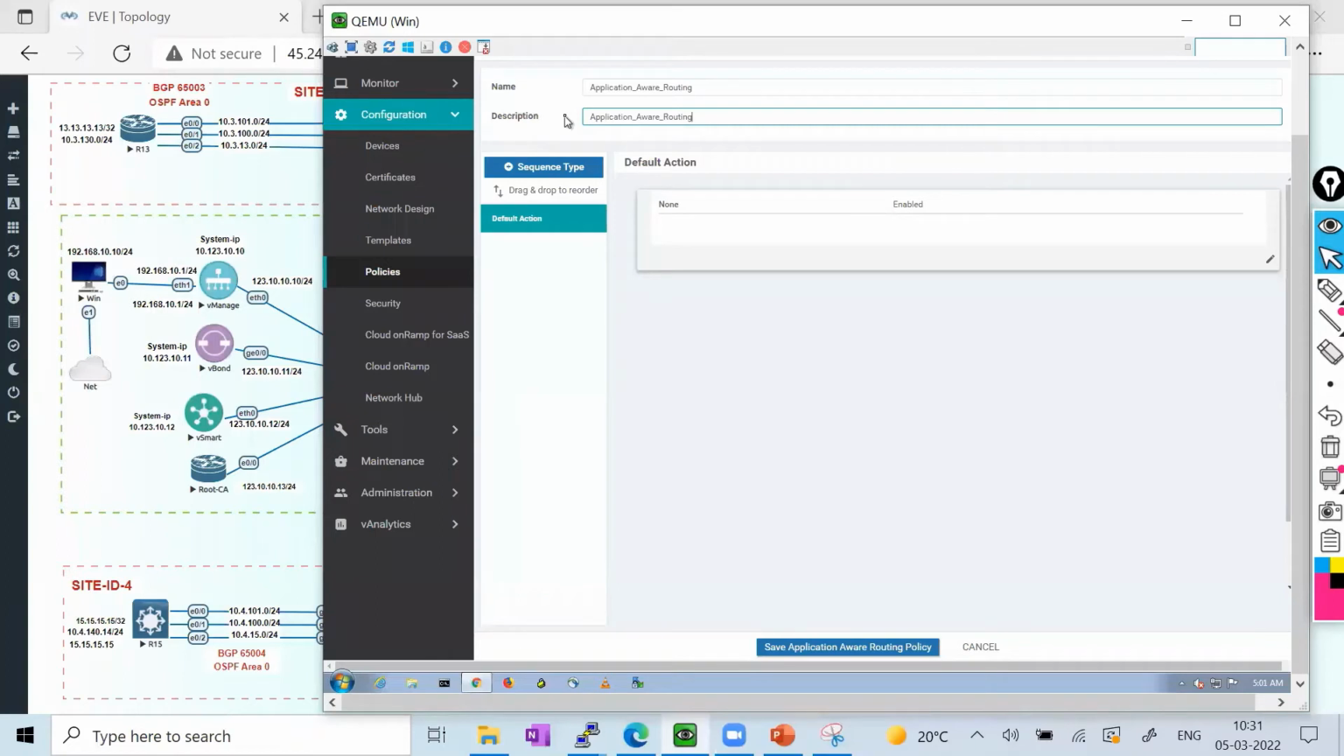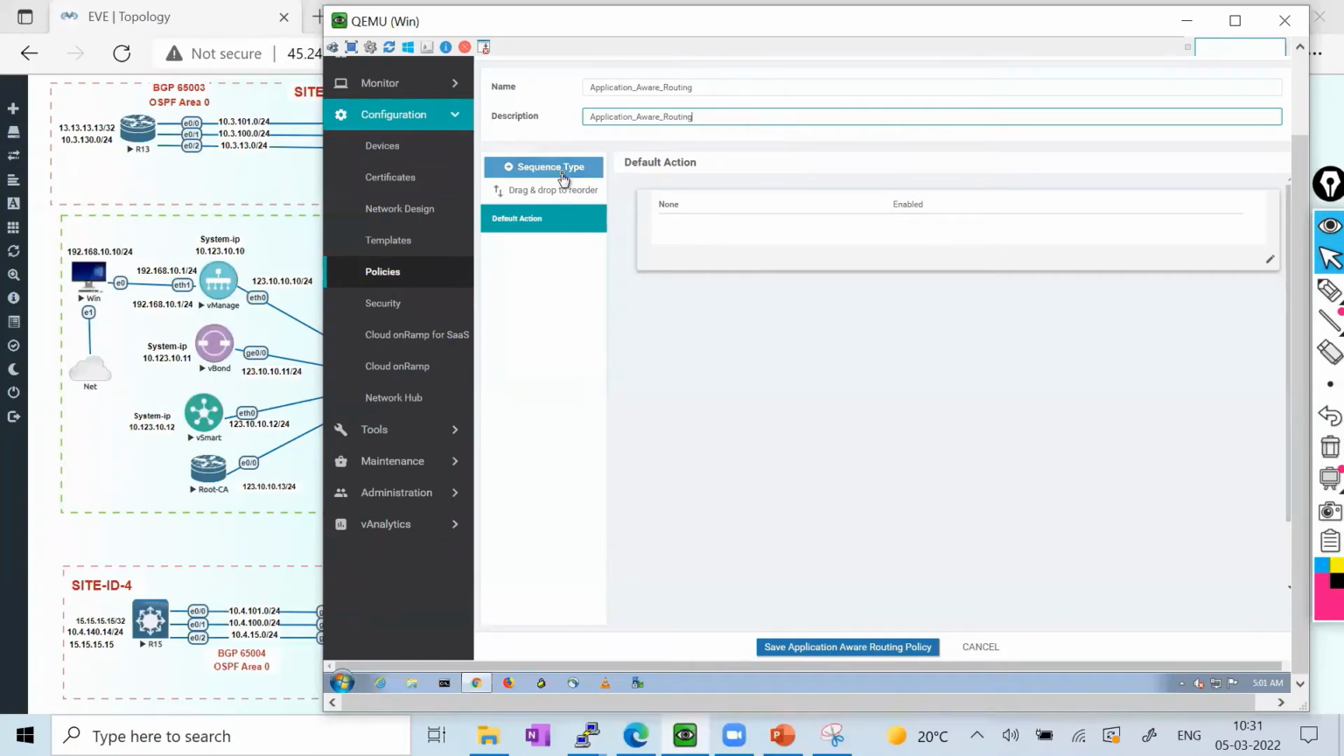So after this, I've already defined the group of interest, and then I just want to define some kind of SLA. So let me go there and define the SLA. So yes, this name has been done. I'll just click on the sequence.